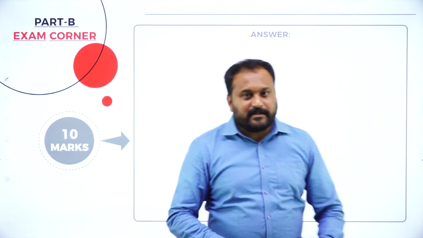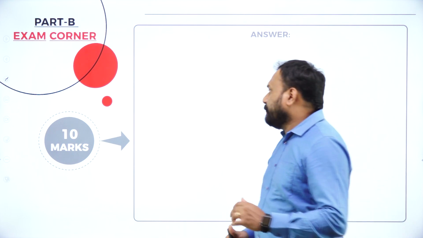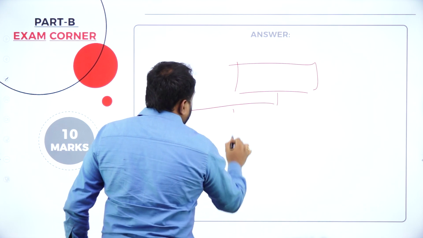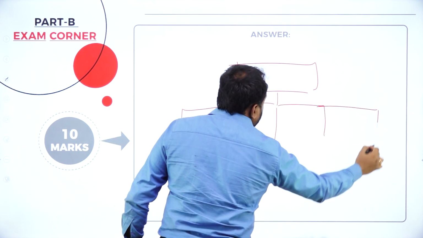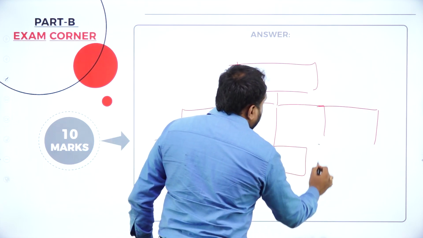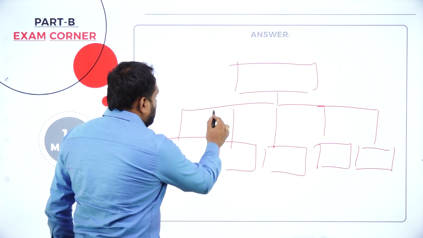When you write this, again here, you can go with the flow chart. How will you write this? Now, principles of organizing. You can write here 1, 2, 3, 4, 5. Right? The same way, go with it.